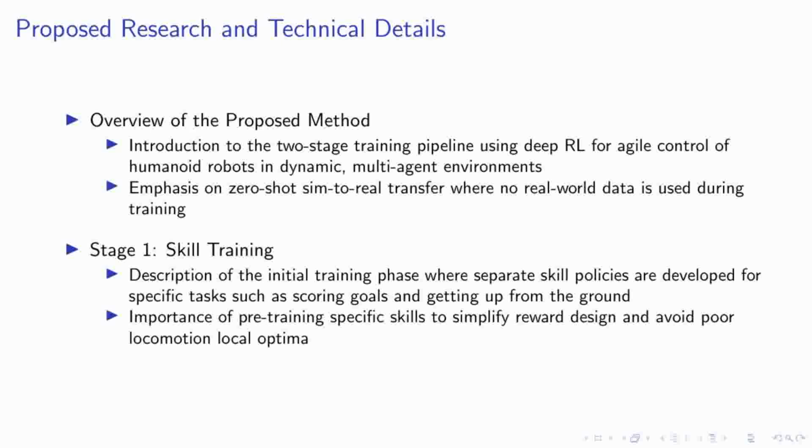In the first stage of our training pipeline, we focus on developing separate skill policies. These skills, such as scoring goals and getting up from the ground, are crucial for the tasks our robots are expected to perform. By isolating these skills during the initial training phase, we simplify the design of the reward functions and circumvent potential poor locomotion local optima. This targeted training approach ensures that each skill is robustly learned, setting a solid foundation for the subsequent integration and application in more complex scenarios.